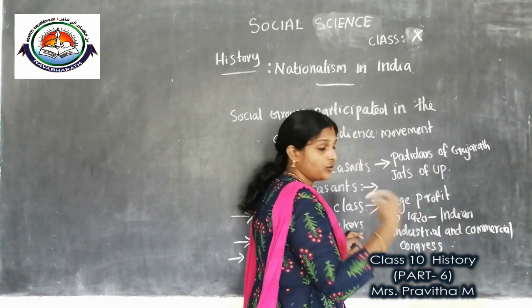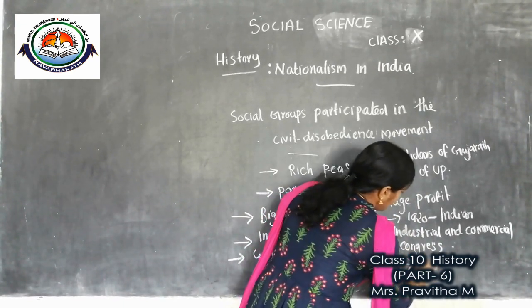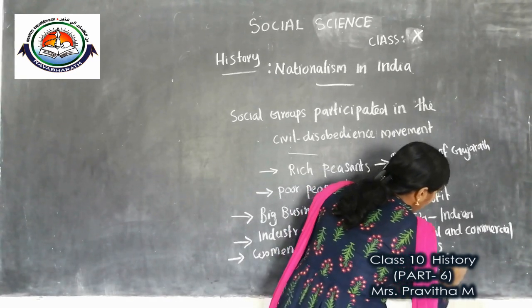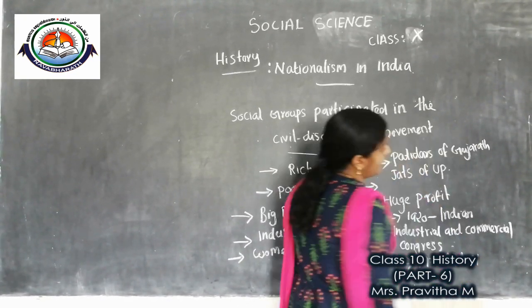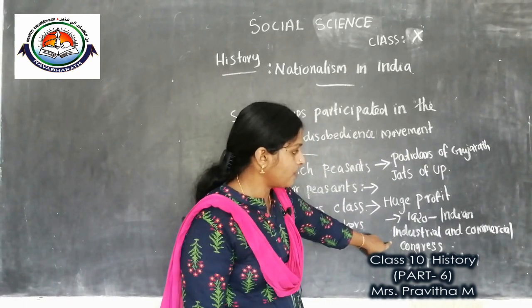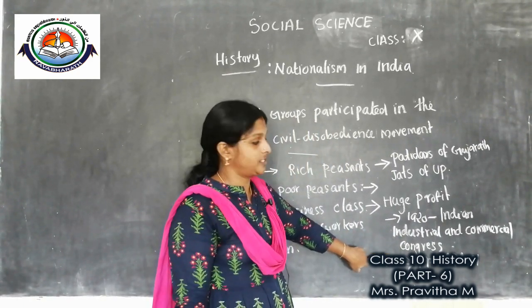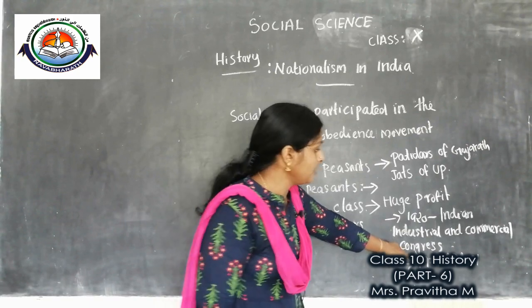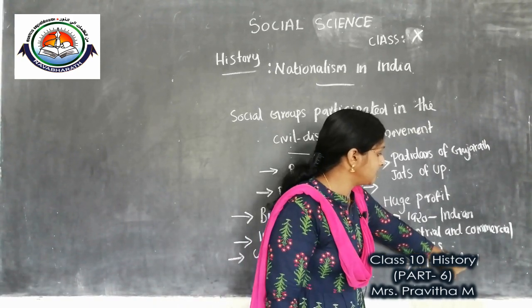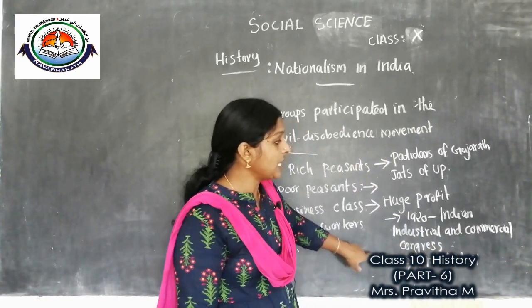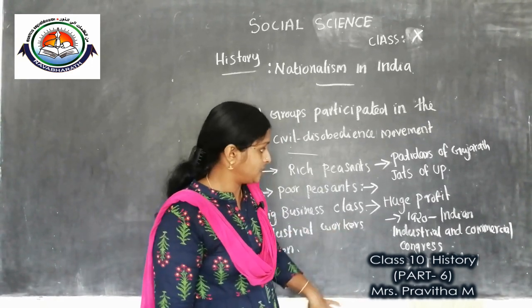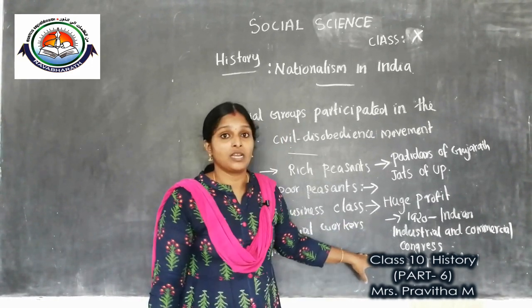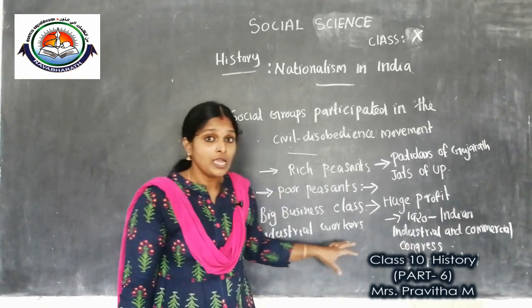And in 1927, they formed FICCI, the Federation of the Indian Chamber of Commerce and Industry. So they formed these two organizations for protecting their interest.